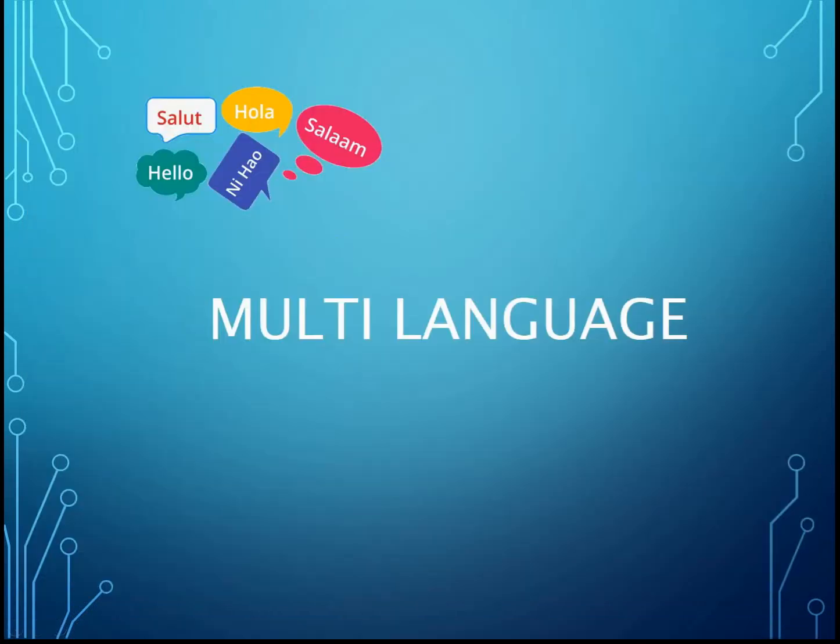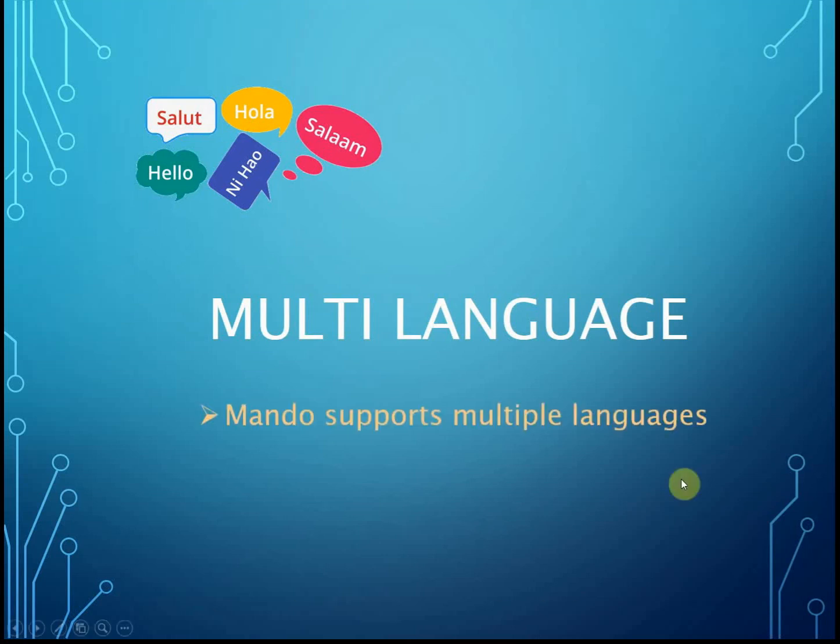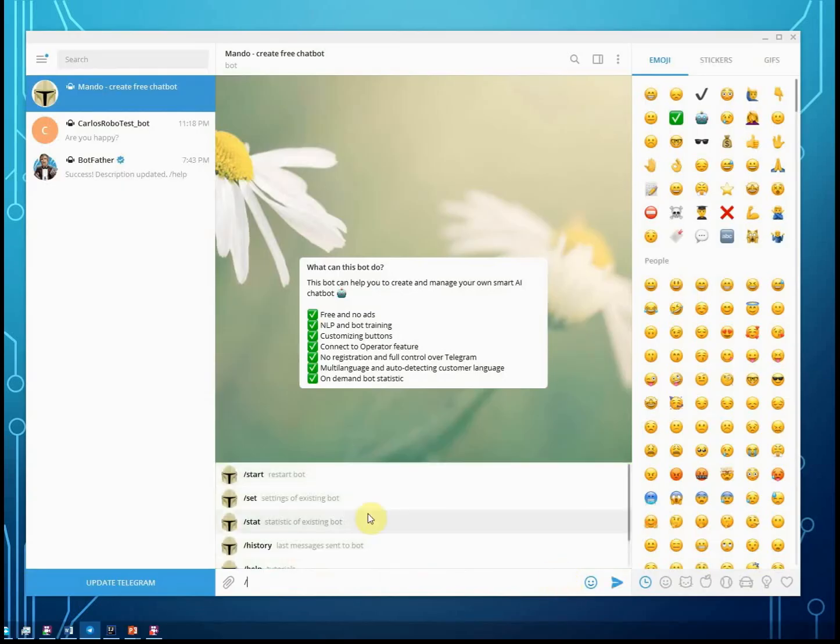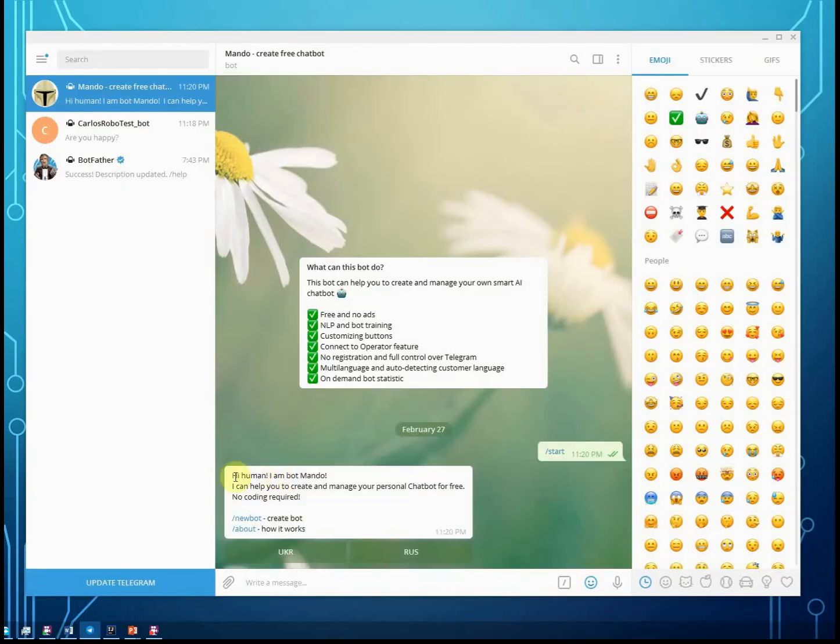Multi-languages. Actually, there are two types of multi-languages in the Mondo bot. First, Mondo itself supports a couple of languages. And second, your bot will be able to detect or predict the user language. What I mean is, from the very start, Mondo supports a couple of languages, so you can speak with Mondo in different languages.